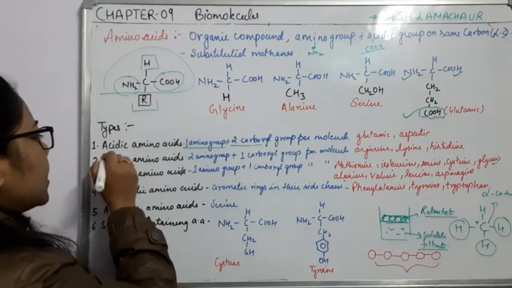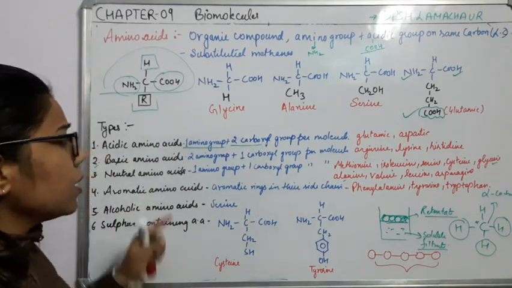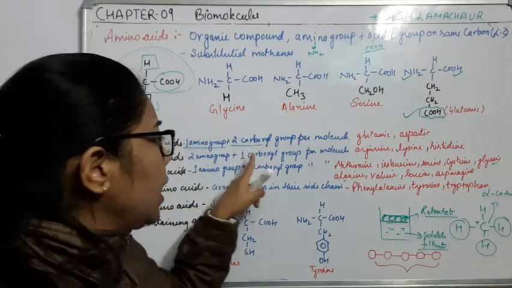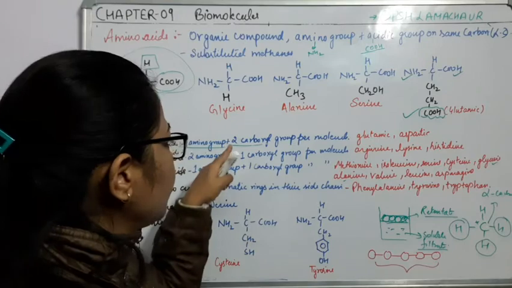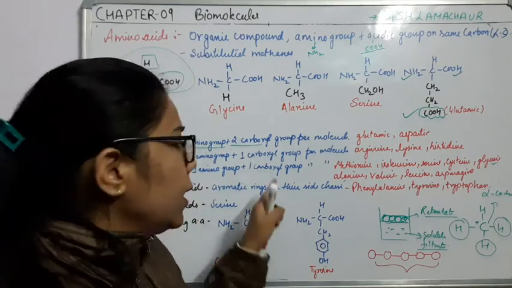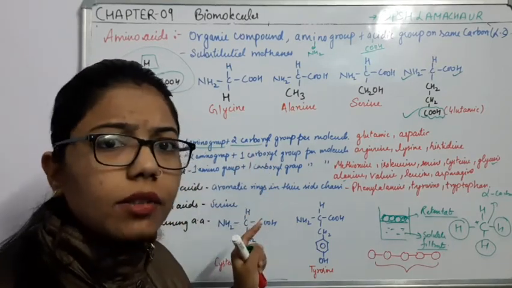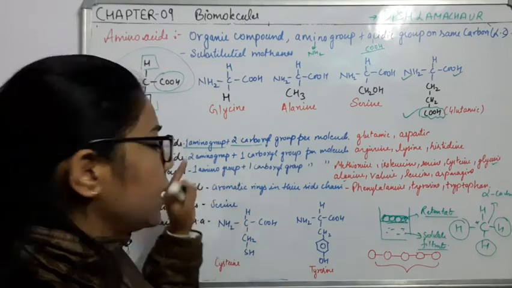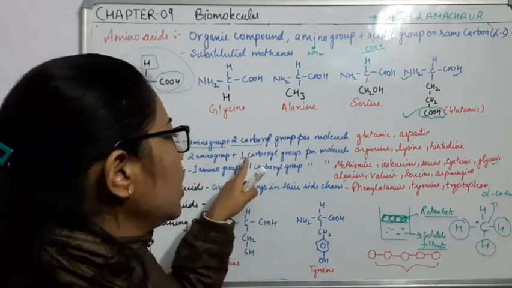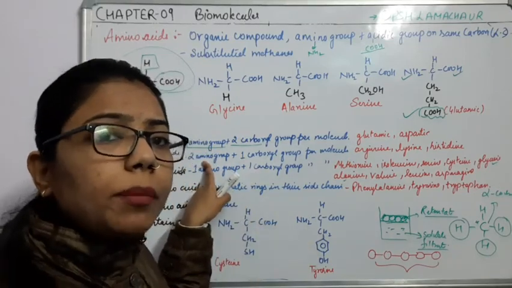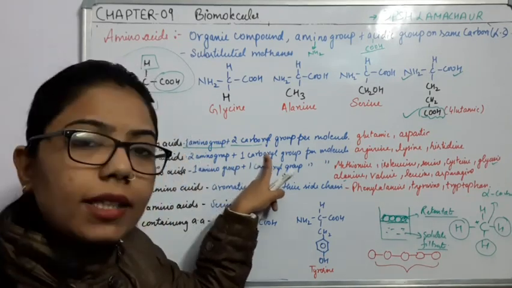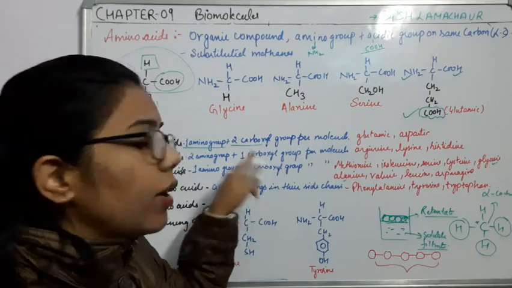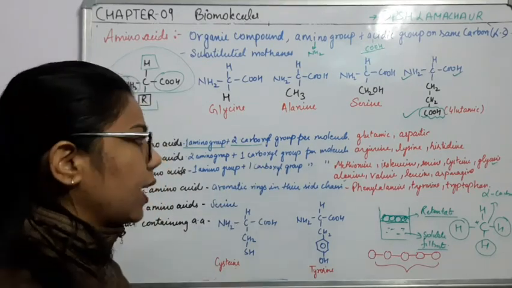Now comes the basic amino acids. Basic means, as I have said, that the basic nature will be more. In the first condition you observed that the acidic nature is more, but in this basic amino acid we are having two amino groups. It means that it is showing more basic nature as compared to the acidic nature, and there is only one carboxyl group, right?